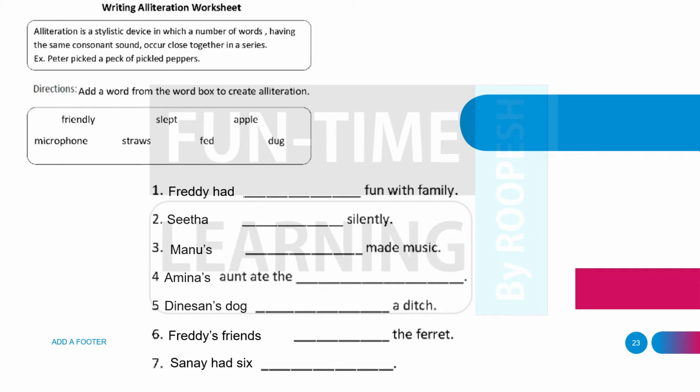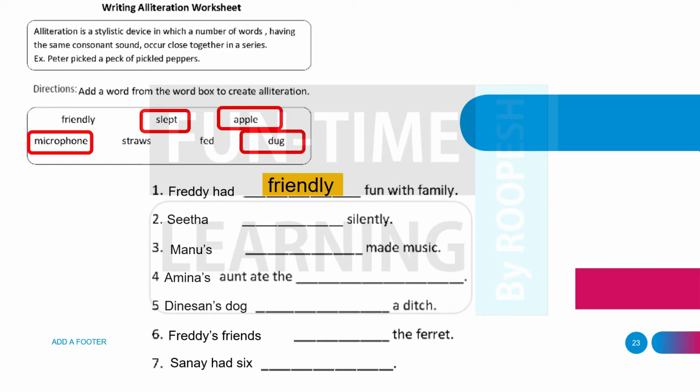And these were the homeworks given to you. Freddy had dash fun with his family. It's friendly fun. And Sita slept silently. Manu's microphone. Amina's aunt ate the apple. The nation's dog dug a ditch. Here ditch means kuri. Freddy's friends dashed the ferret.